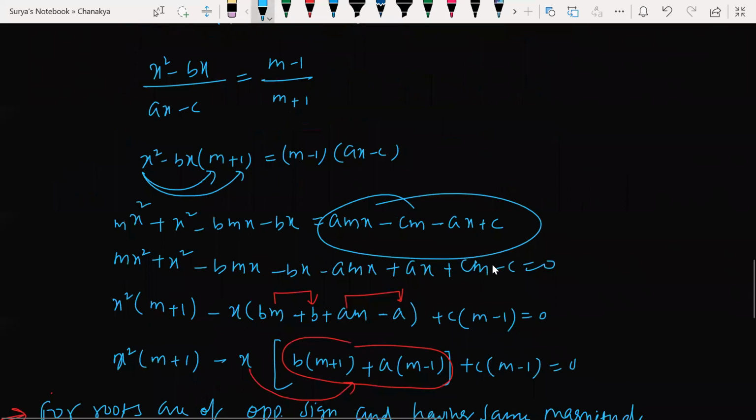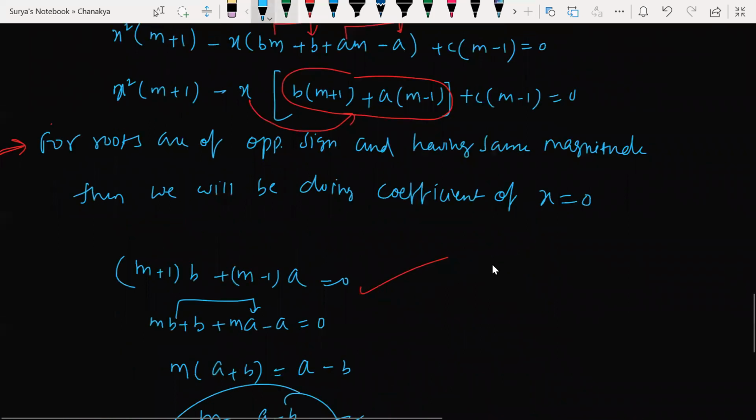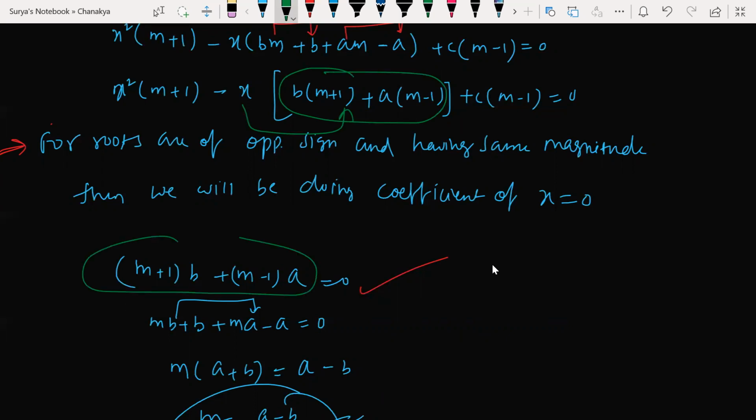For finding my m value, I'll be equating my coefficient of x with 0. Look at this, this is what I equated with 0 here. This is my coefficient of x or not? Same thing I wrote here. That is equated with 0 for getting the m value. Option B is going to be correct as per that.